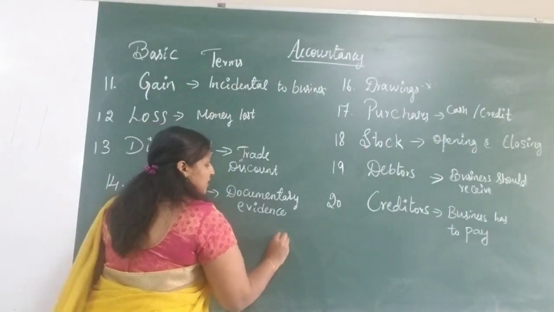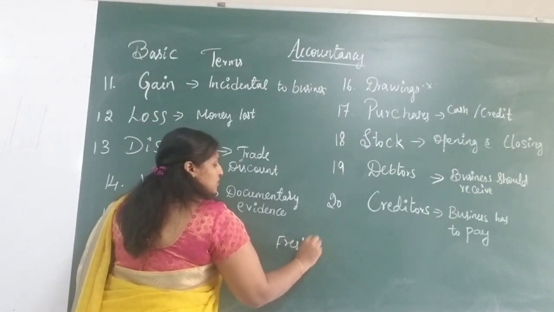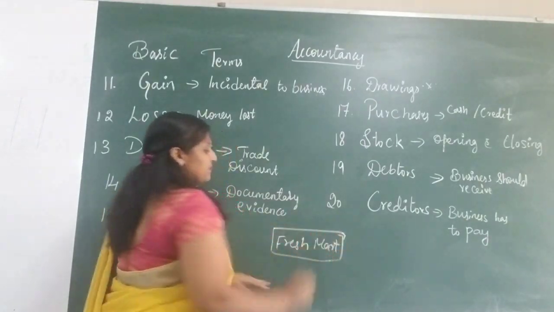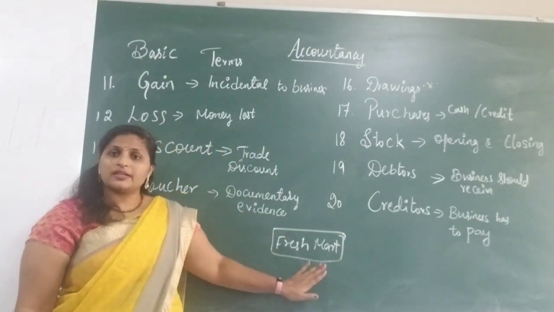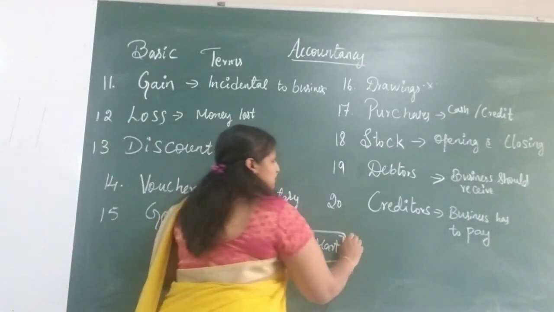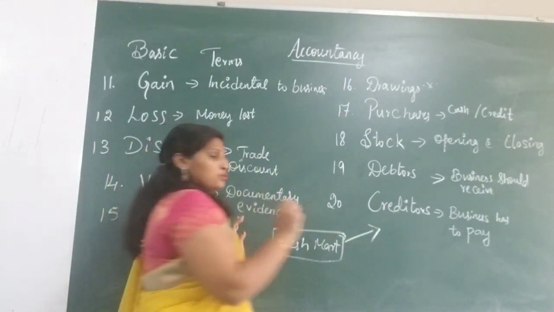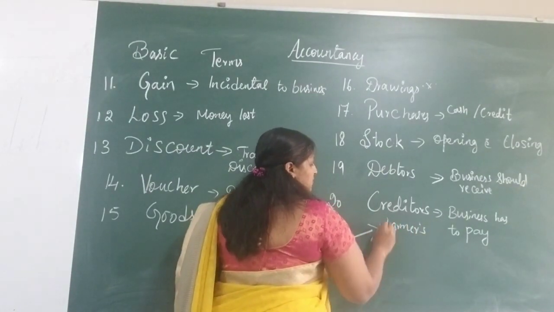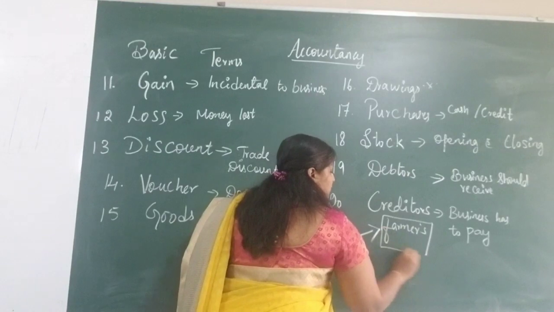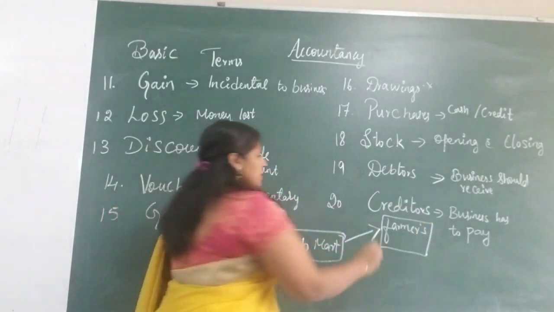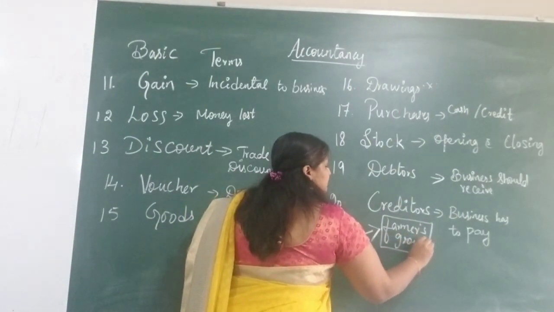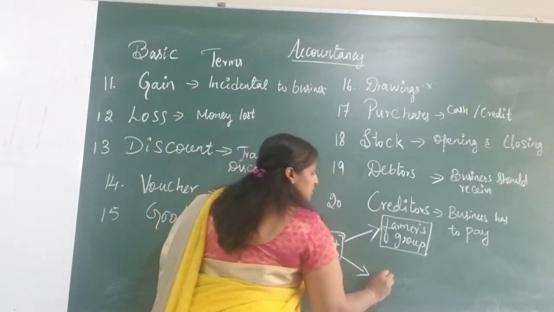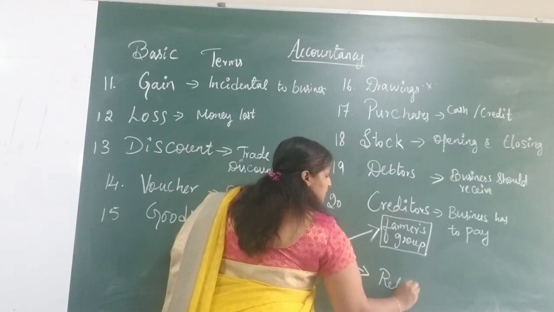Suppose there is a supermarket called Fresh Mart. This business takes fruits and vegetables from a farmers group and sells to retailers.